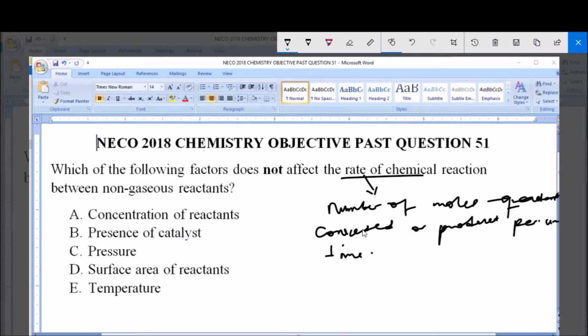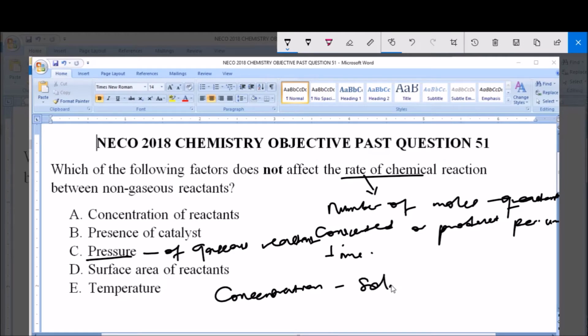Now, all these factors will affect the rate of chemical reaction for a reactant which is either solid or in gaseous form, except pressure. According to collision theory, pressure will only affect the rate of chemical reaction of gaseous reactants, whereas concentration will only affect the rate of chemical reaction for a solid or liquid reactant.